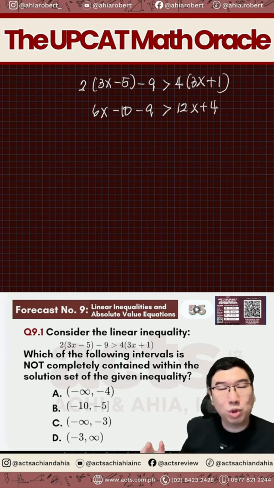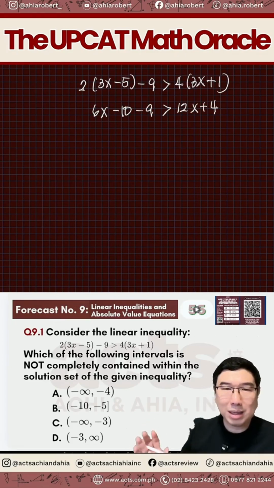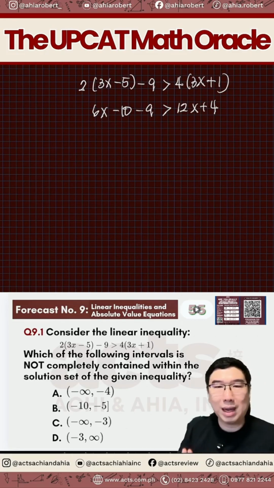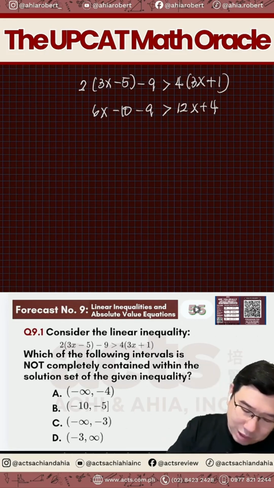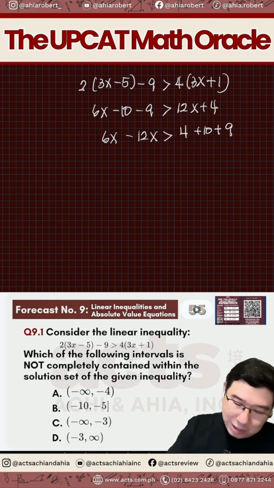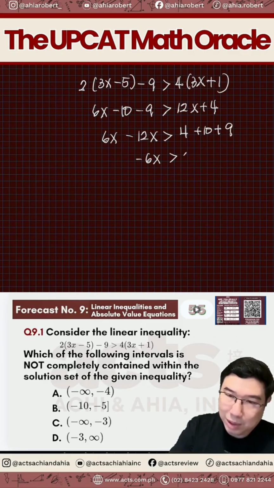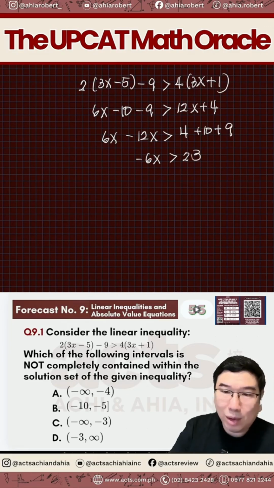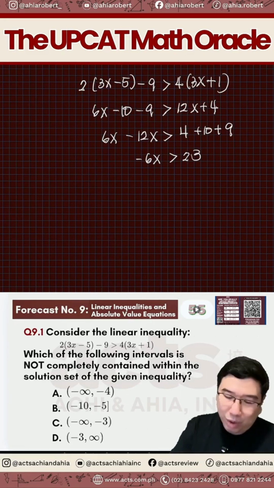And then, to solve linear inequality, lahat ng may x to the left side, lahat ng walang x to the other side. So therefore, it's now going to be 6x minus 12x on the left side, while on the right side, it will be 4 plus 10 plus 9. So that means 6 minus 12 is now negative 6x, and then greater than 4 plus 10 plus 9, that's now going to be 23. To solve this now, we have to isolate the x. So we have to divide both sides with negative 6.